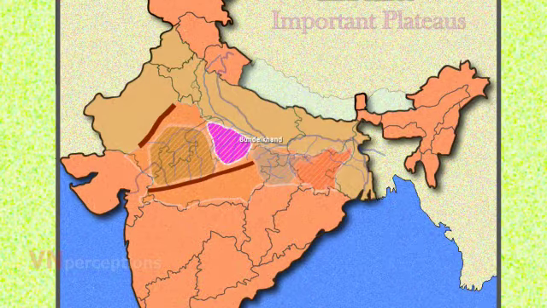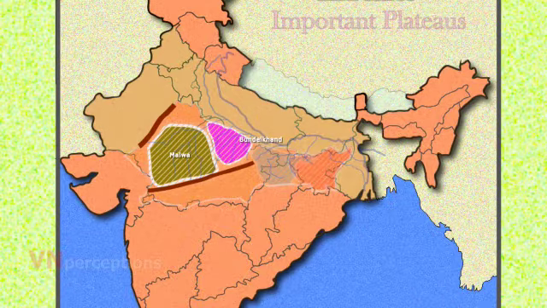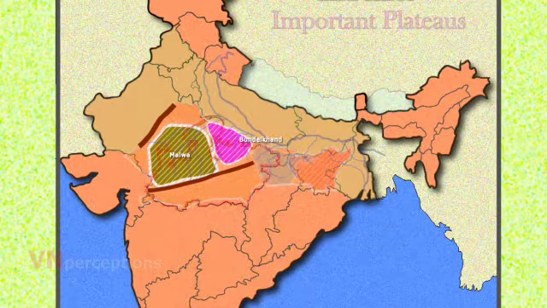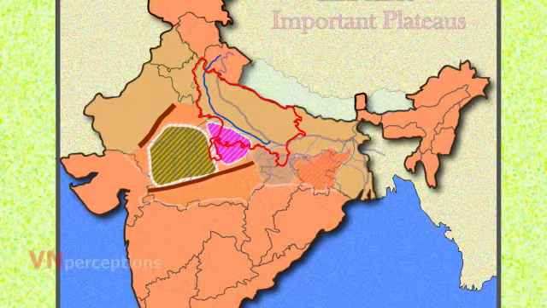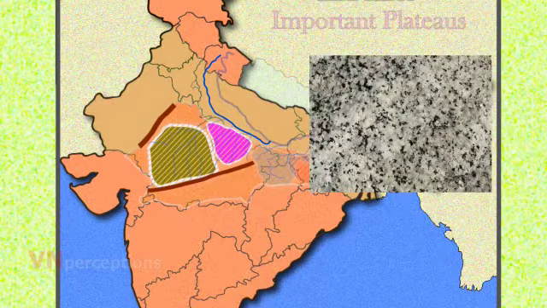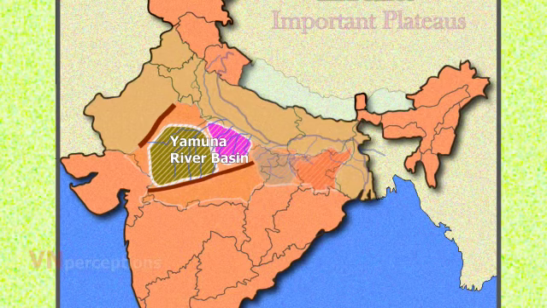This region lies to the northeast of Malwa Plateau. It spreads in the northern part of Madhya Pradesh and adjoining portions of South Uttar Pradesh. The rocks found in this area are mostly granite. Bundelkhand forms part of Yamuna River basin.